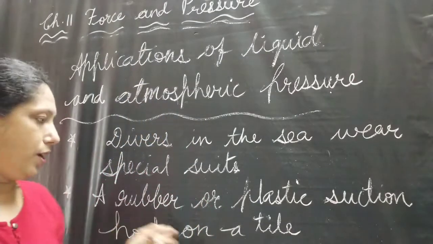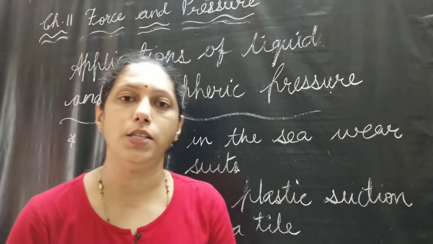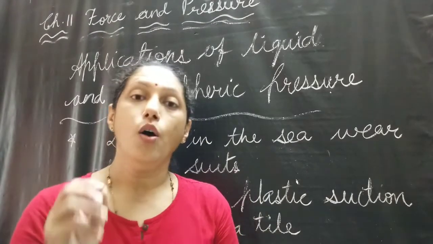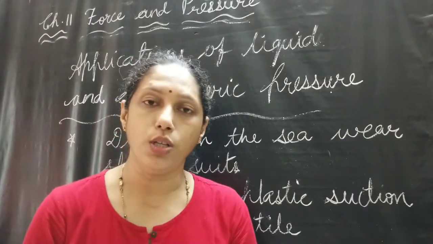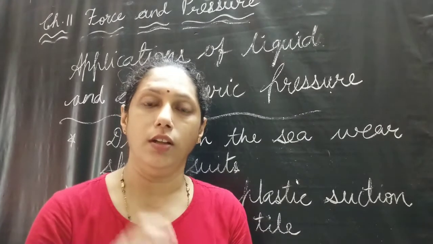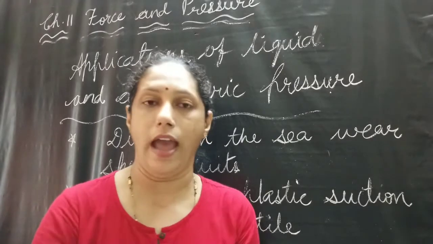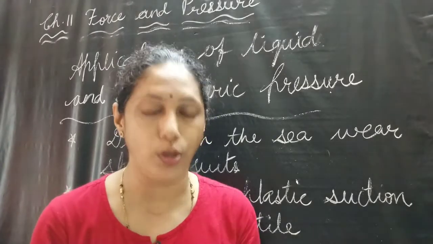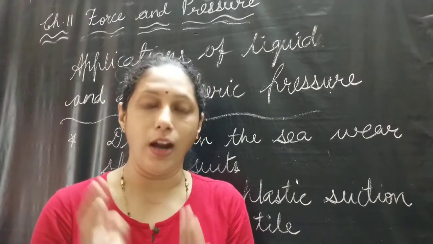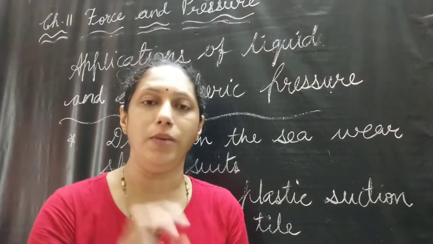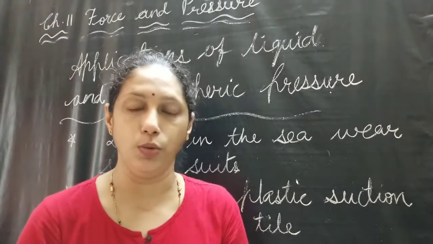Another example is a rubber or plastic suction hook. This suction hook is pressed tightly against a smooth wall or a tile, and it does not come out. It is because when it is pressed hard on the wall or tile, the air between the sucker and the surface is expelled, and the outside pressure is very much greater there. That outside pressure keeps the hook firmly on the smooth wall or tile. See the picture of this suction hook.